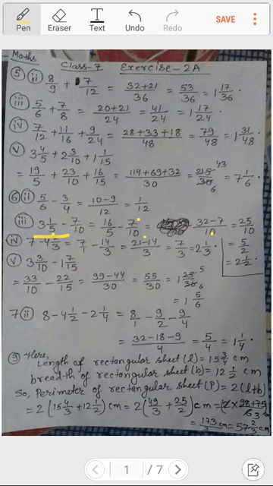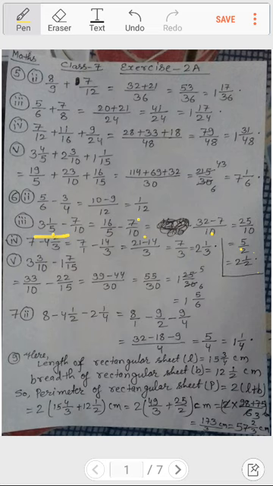Then we had reduced it by 5. 5 5s are 25 and 5 2s are 10. So what happens? It becomes 5 by 2, as you can see written below over here, 5 by 2. And now when 5 is divided by 2 we get 2 as the quotient and 1 remainder, so at the top, and the divisor is 2. So 2 1 by 2 becomes the answer.